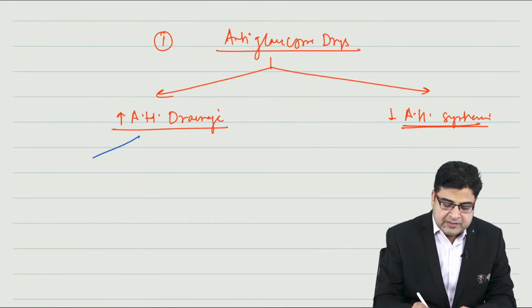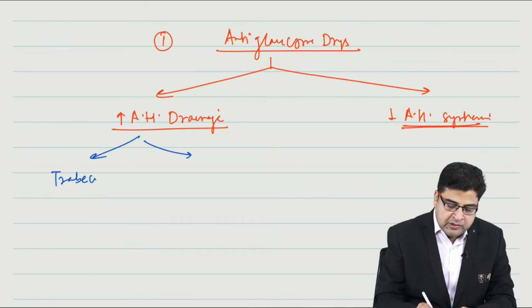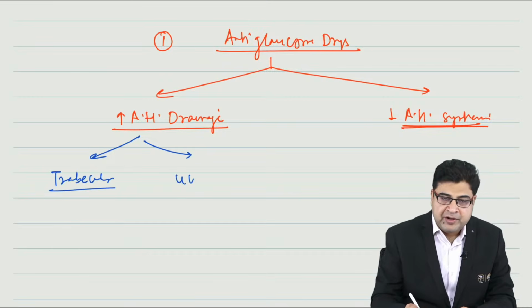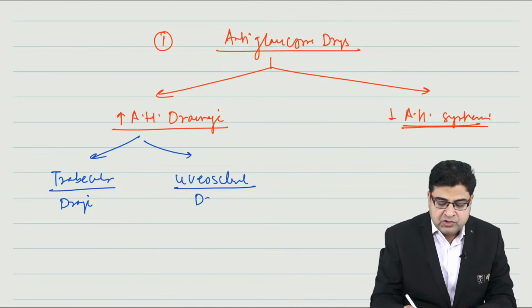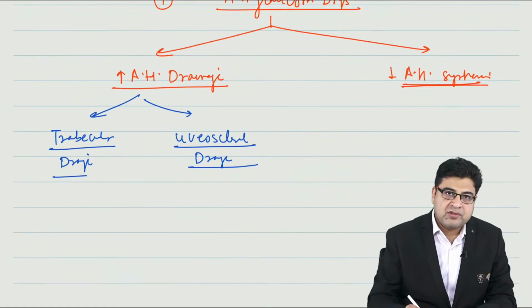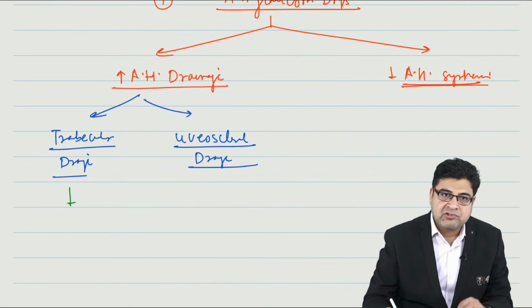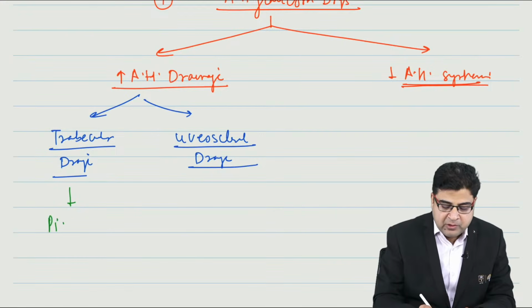If we talk about the medicines which will increase the drainage, we have two types of drainage. One is known as trabecular drainage. One is known as uveoscleral drainage. So the medicine which can increase trabecular drainage, increase the flow of aqueous humor and reduce the pressure in the eyes, is known as pilocarpine.